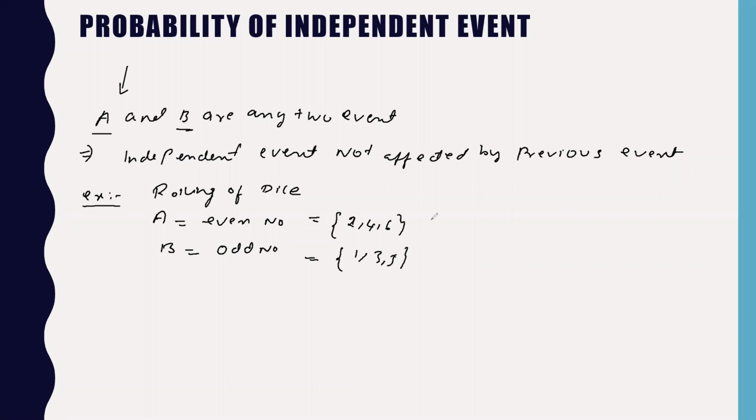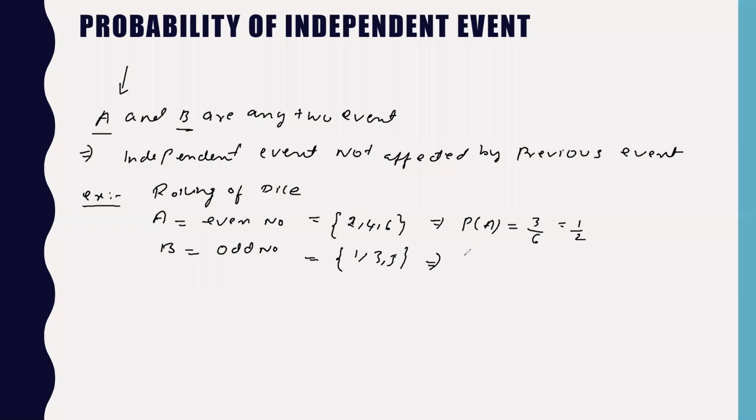So you can see that if I want to find the probability of an even number coming on the dice, it is equal to how much? 1 by 6 plus 1 by 6 plus 1 by 6. So you will get 3 by 6, which is nothing but 1 by 2.